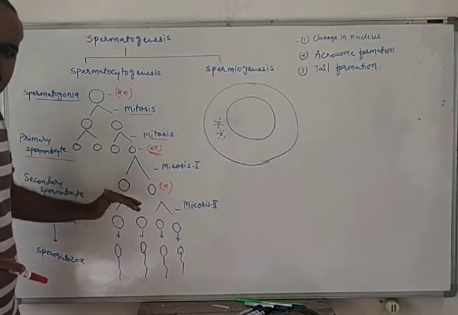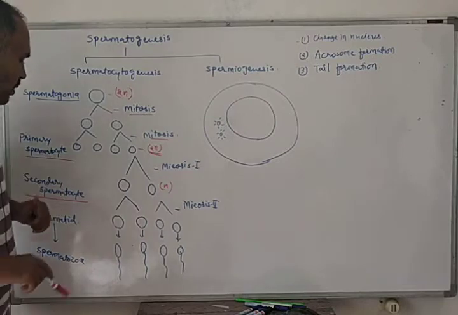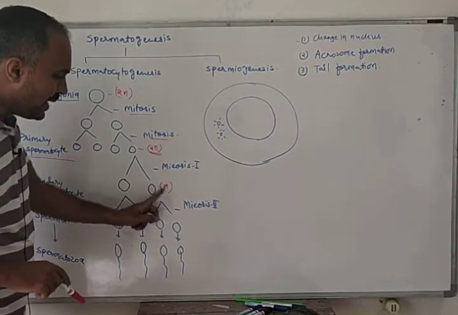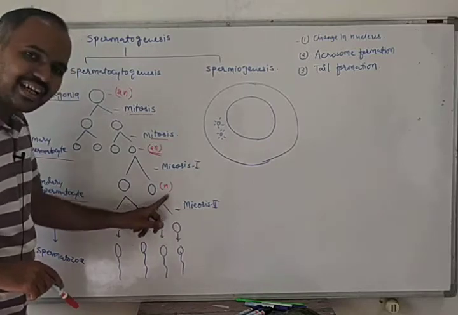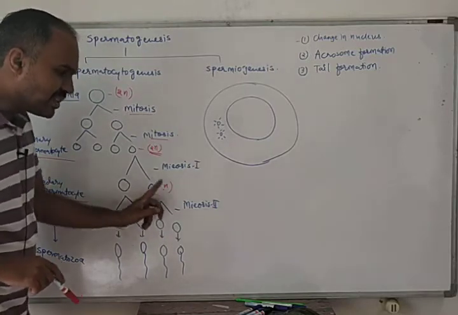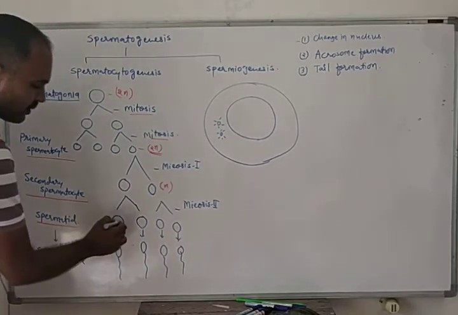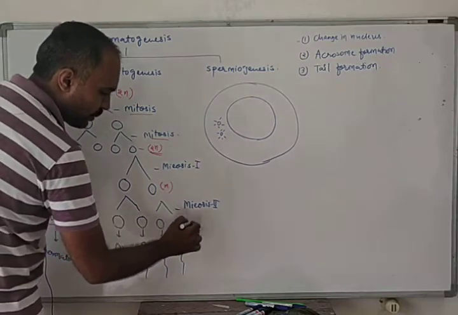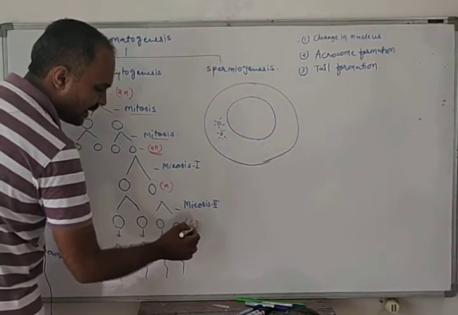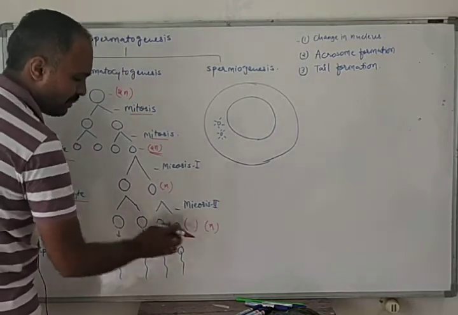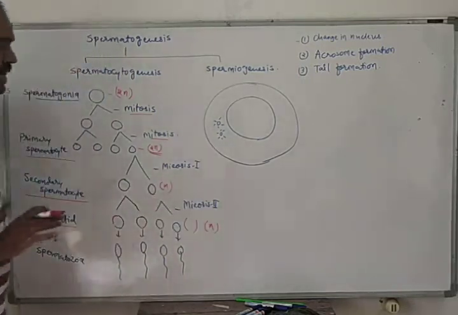The chromosome number is reduced to half in secondary spermatocytes. Both these secondary spermatocytes will complete the second round of meiosis, and then they will produce four spermatids. Four spermatids are produced, and all these four spermatids are haploid in number. Why?